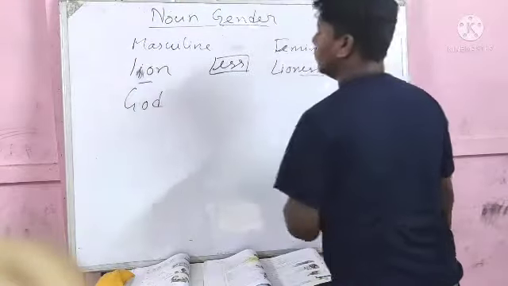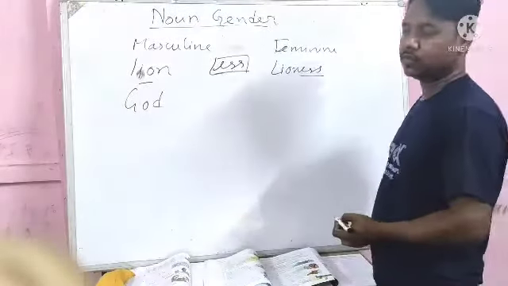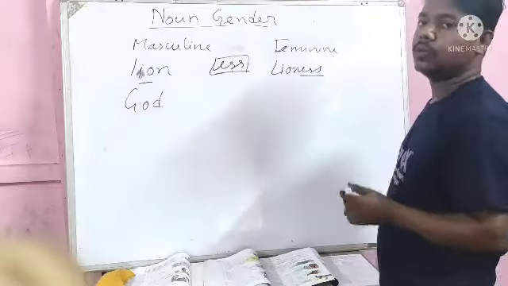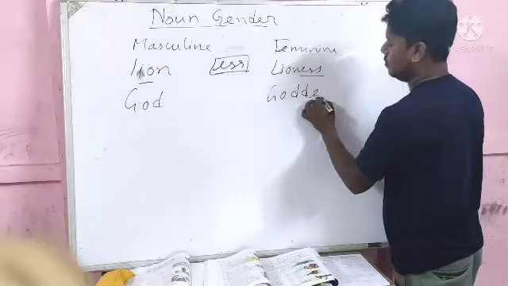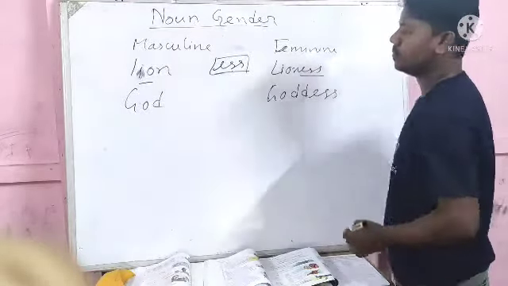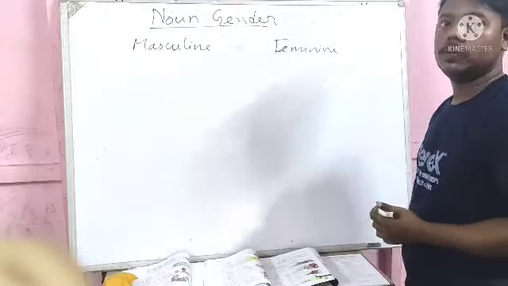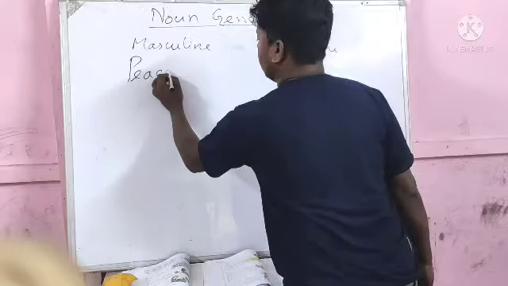God. God is a short syllable, that's why to change into feminine, we add one more D: goddess. Again, sometimes we get compound words like peacock.